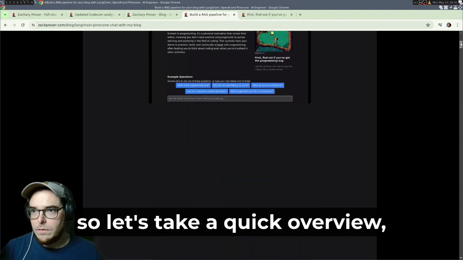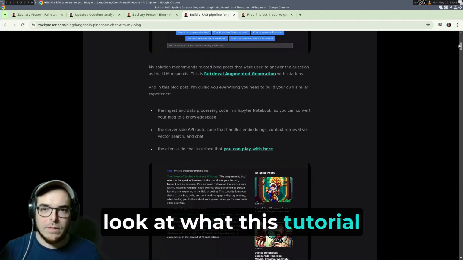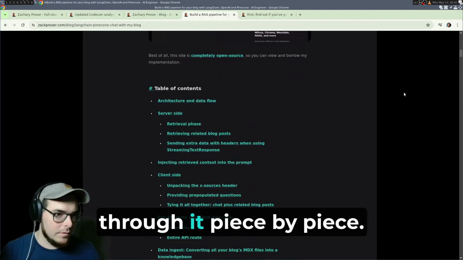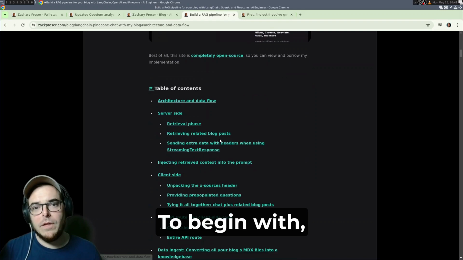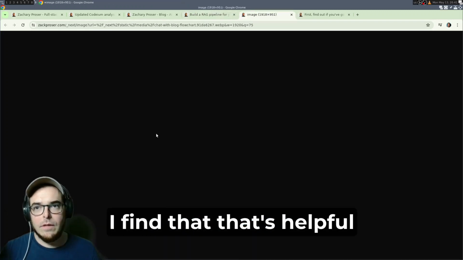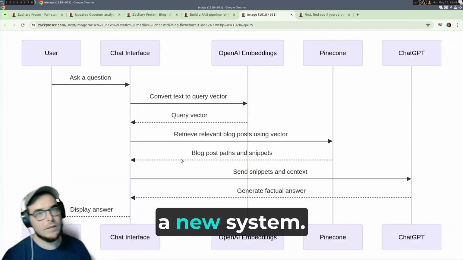Okay, so let's take a quick overview look at what this tutorial comprises, and then we will start going through it piece by piece. To begin with, let's talk through the data flow. I find that that's helpful when you're first trying to understand a new system.